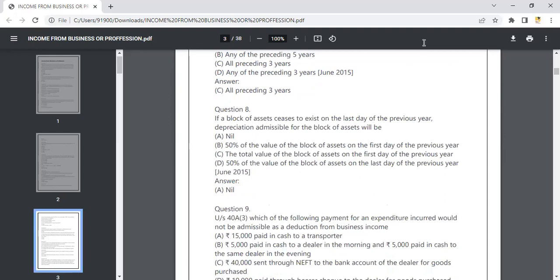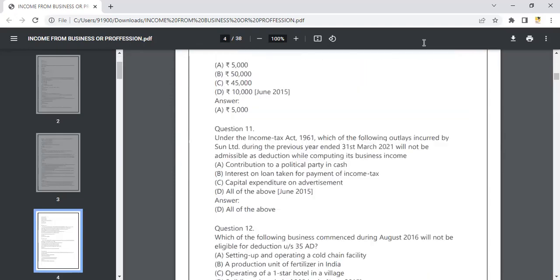And coming on to the block of assets, question number 8: if it exists on the last day of the previous year, again, because the previous year is already done, there is no need of charging it again. That depreciation will be for the next year. So for that year, the depreciation will be nil. So for the remaining questions, you have only a few questions. So here they have some classes.